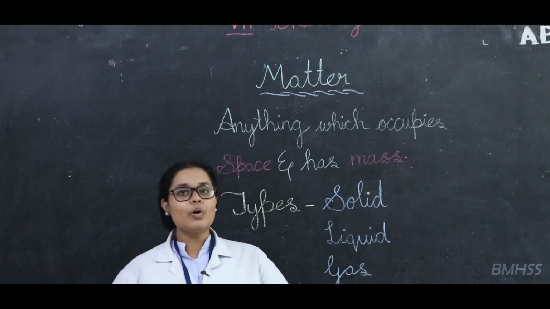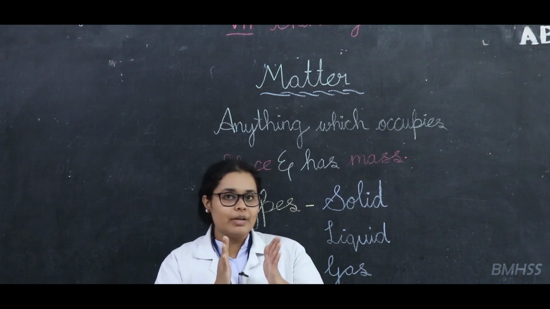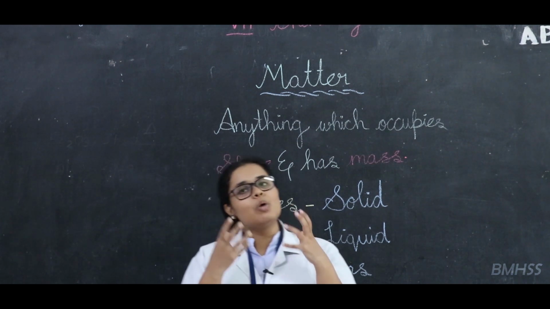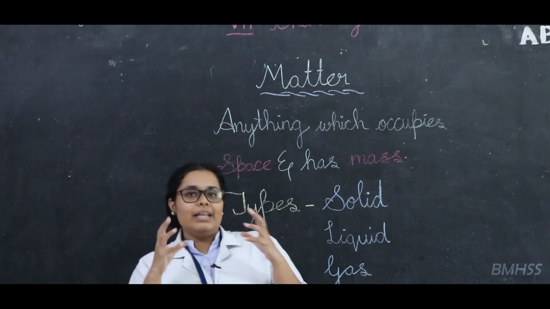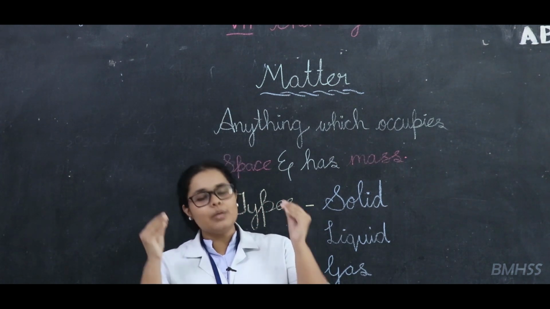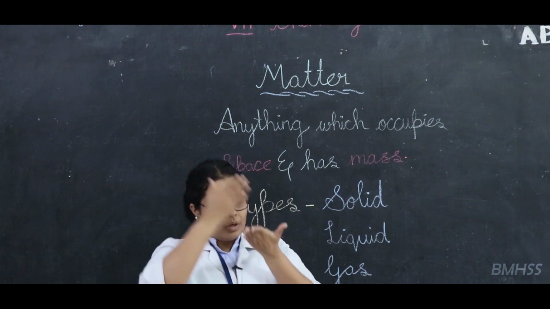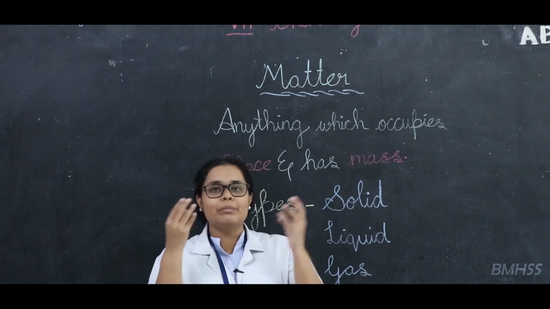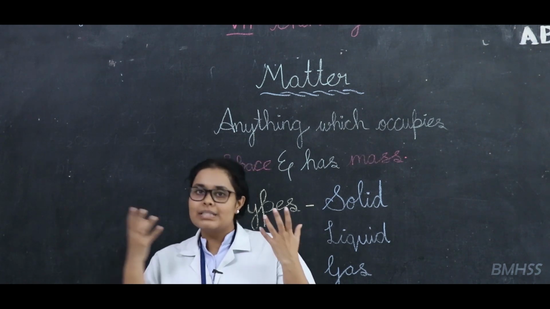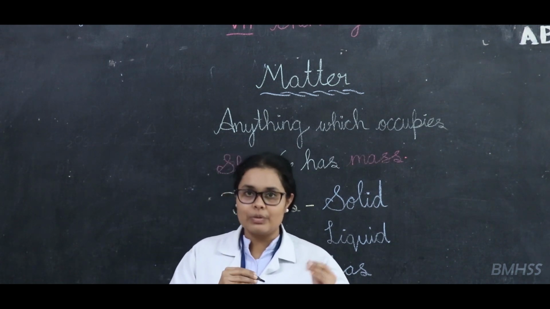Right students, before going into the lesson we should know what things matter is made of. Matter is made up of small elements. Now you can ask me, what is an element? An element is a particle which has a small size and either cannot be subdivided, or can be subdivided into two or more simpler particles. Understood students? After that we are going to discuss an atom.